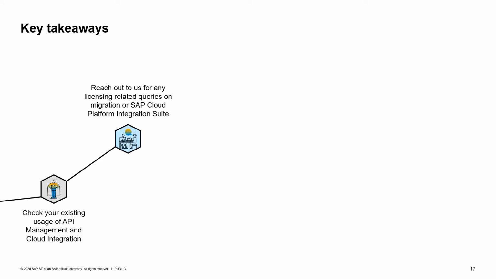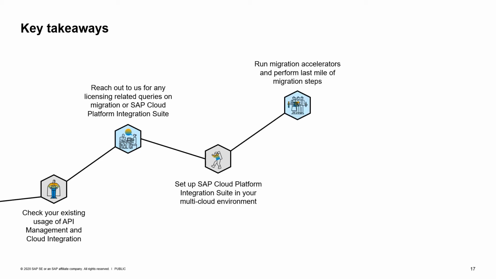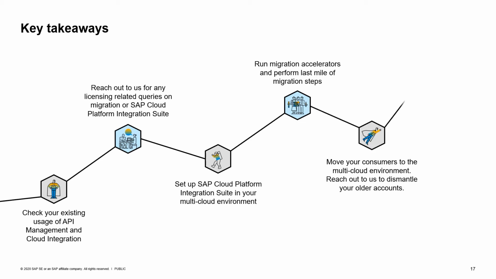If you have any questions, be it about migration, be it about the integration suite, be it about licensing, reach out to us. Then start setting up the new environment and bring all your integration artifacts to the new world. And once this is done and you're happy with testing, do the switch and don't forget to shut down the old systems in order to save money.